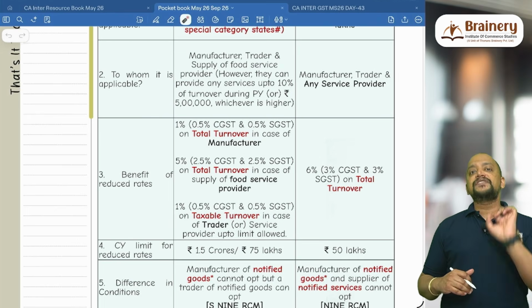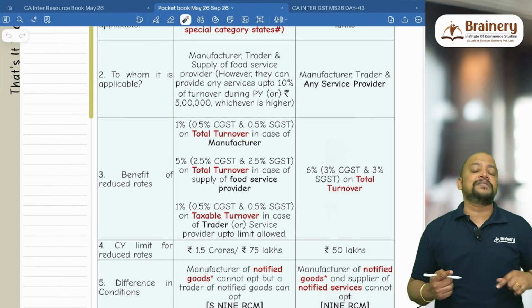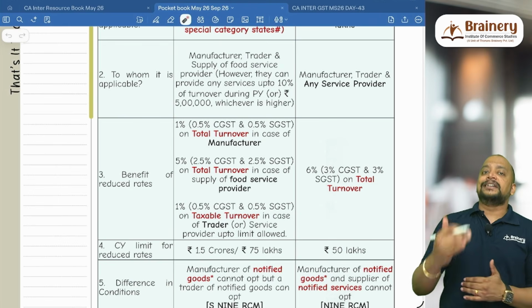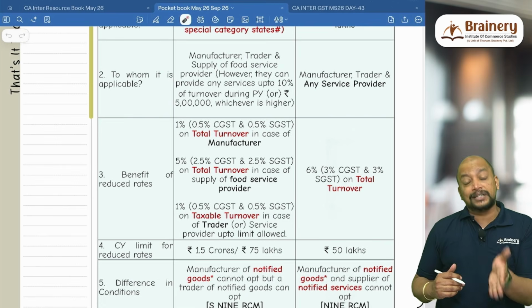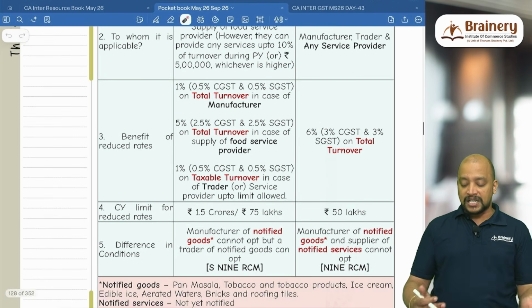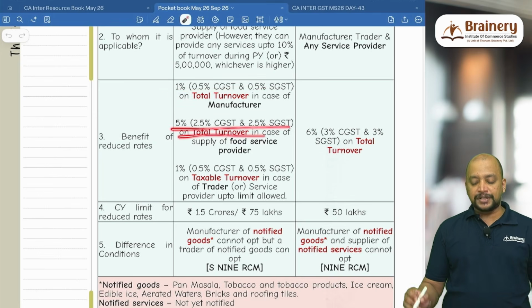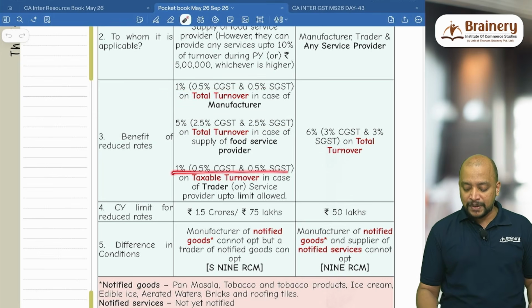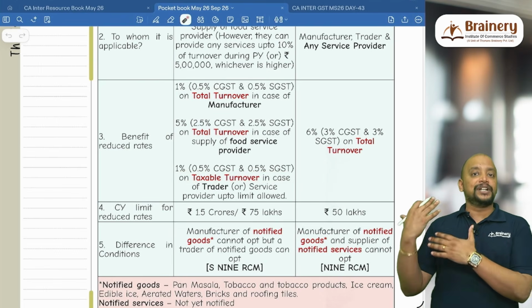What about that service provider who is providing service up to 10% limit or 5 lakhs, whichever is higher? So what is the rate? Like a trader only. That is 0.5% CGST, 0.5% SGST on taxable turnover. So on that only they need to pay. This is given in Rule 7. So 1% on total turnover in case of manufacturer, 5% on total turnover in case of food service provider, 1% on taxable turnover in case of trader or service provider up to that limit allowed.